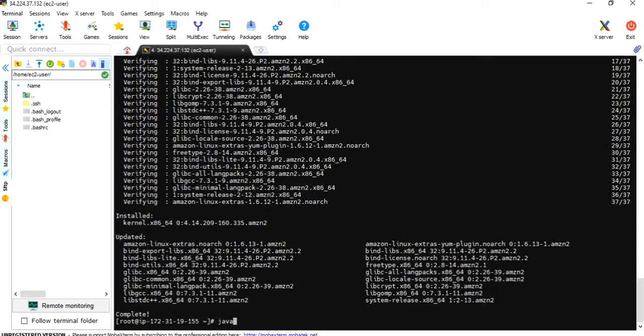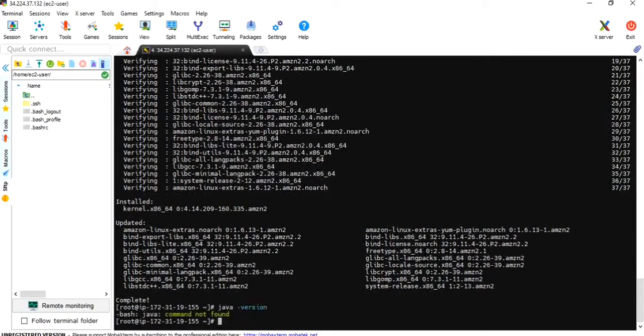Let me first check whether Java is installed or not. java -version. Java is not found, so we have to install JDK. I will go with JDK 8. Without wasting my time and your time, I have already taken one file. I will also share that file in the description.